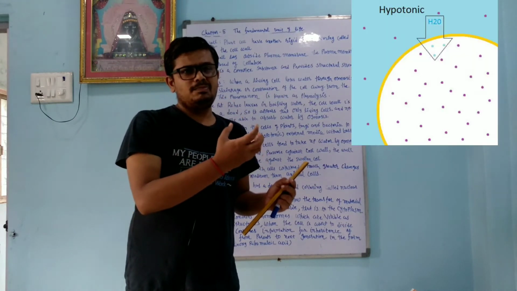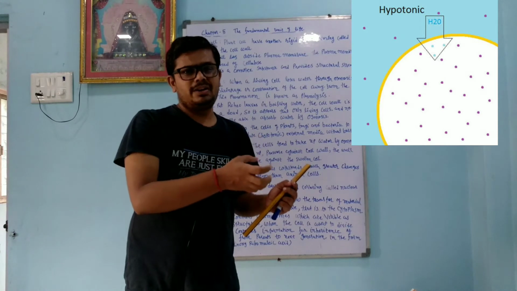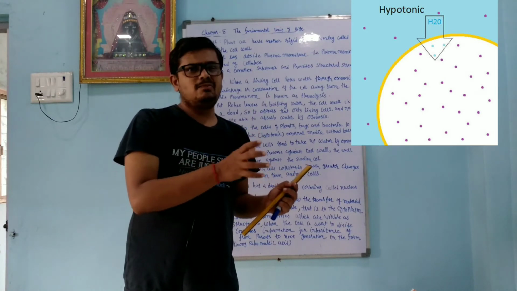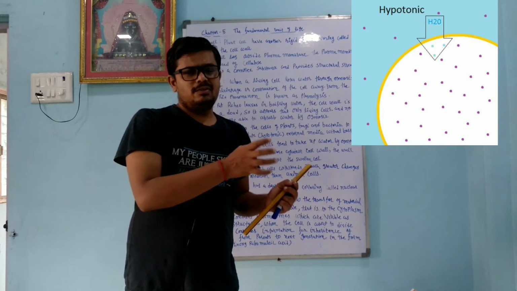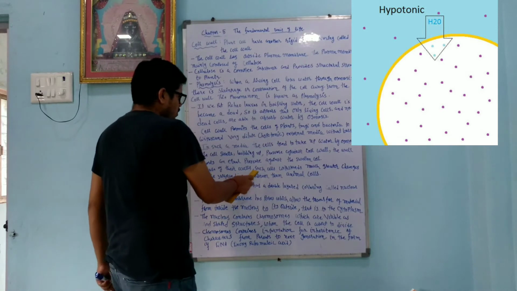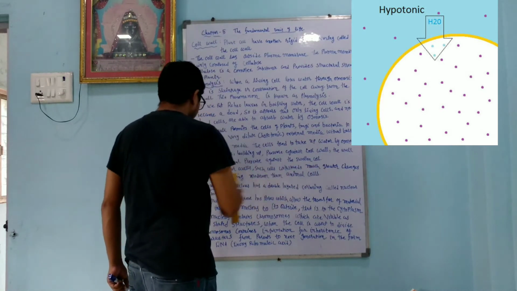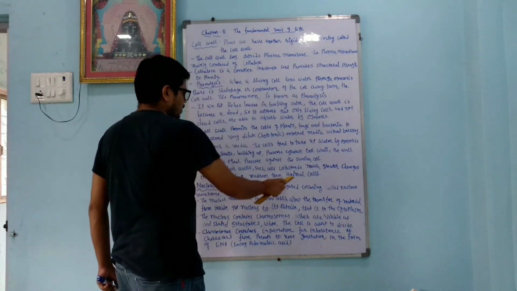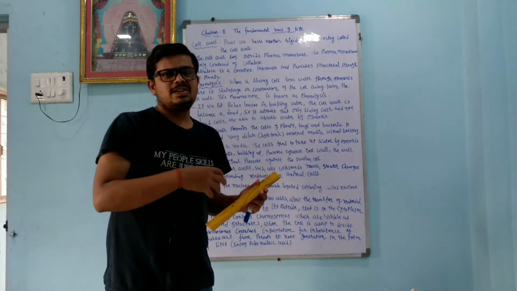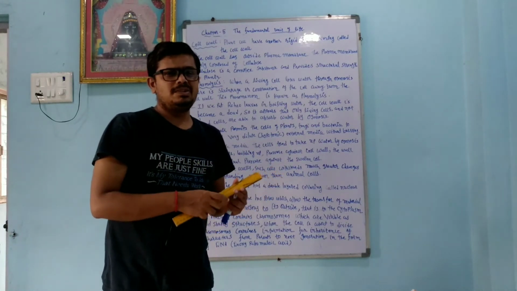That much pressure will be tolerated by the cell wall, and the cell wall also applies the same force back. Because of their wall, such cells withstand much greater changes in the surrounding medium than animal cells. Because of that reason, plant cells withstand for a long time compared to animal cells.